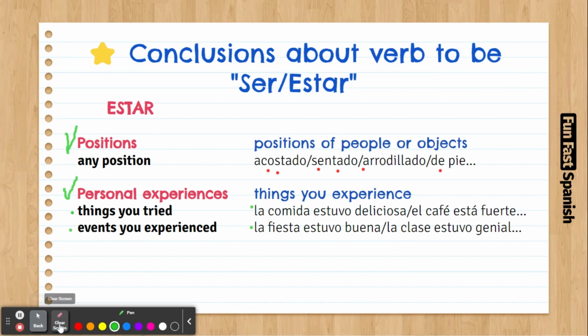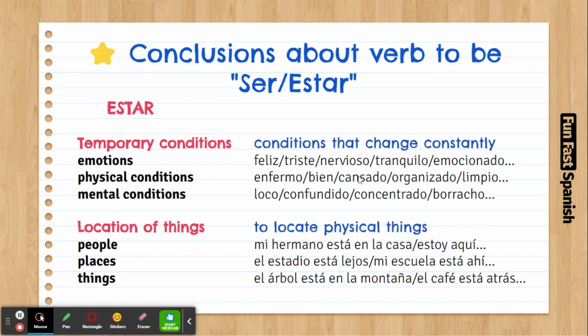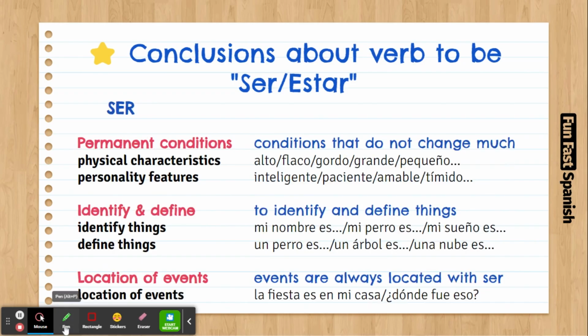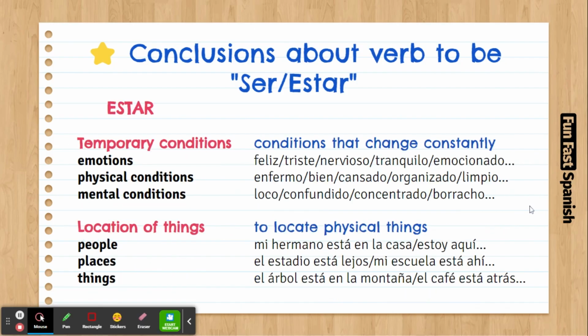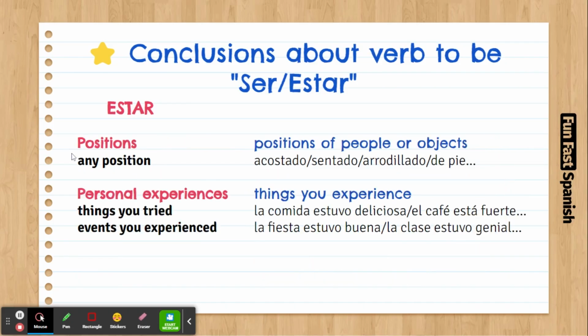So let's have a look at something important also. With this, we already talked about the verb ser, right? Three main things here. One, two, three. We said that this one is the main one, but there are these other two that are also not as important, but they are worth using properly. And verb estar has four main things. Temporary conditions, locations, and things. They are the two main ones. And we have also positions and personal experiences. They are secondary, but they're still worth learning very well.